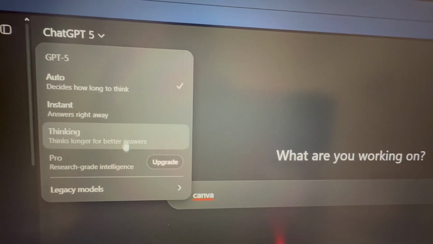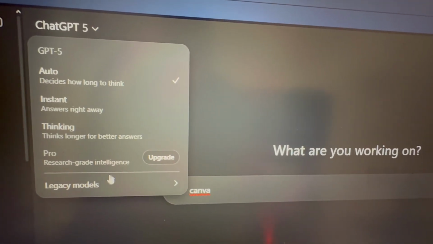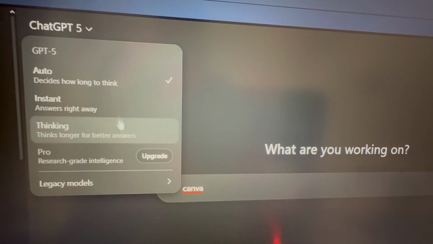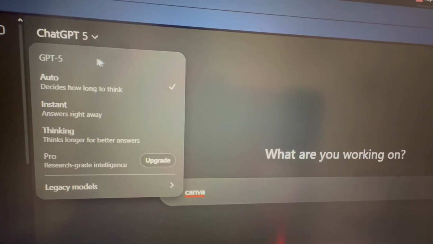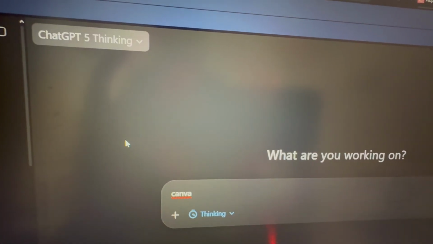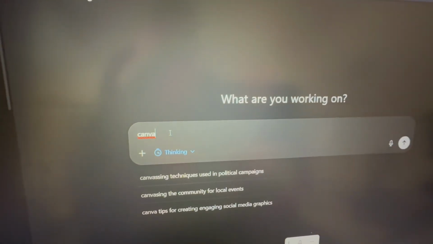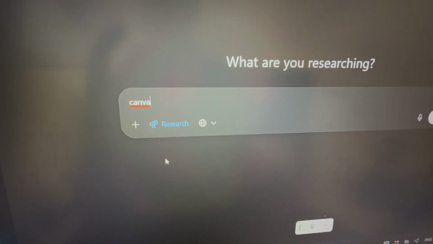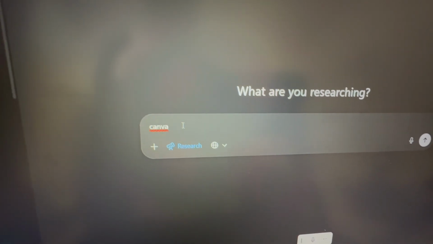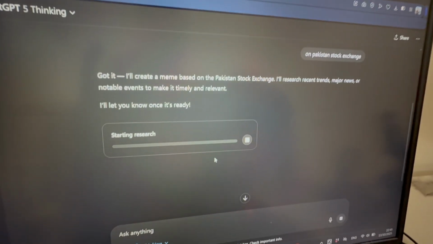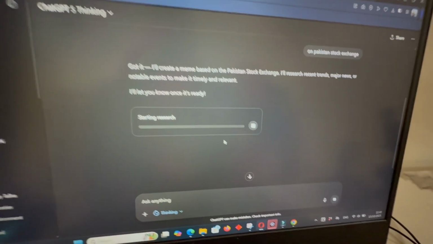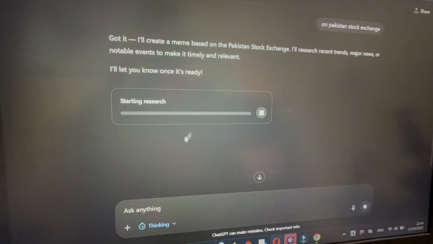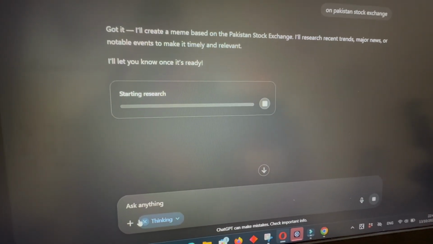Let's go over here, go to Pro. Okay, I am already in Pro. What to upgrade with? Deep research. How do we do deep research? I think we have to go with thinking, and here let's write Canva. Or how do we do this? Okay, deep research. Here we have deep research. Now let's type Canva. Well, the thing is, here it's doing the research, but I don't need the research. Actually, I need Canva to make the design.